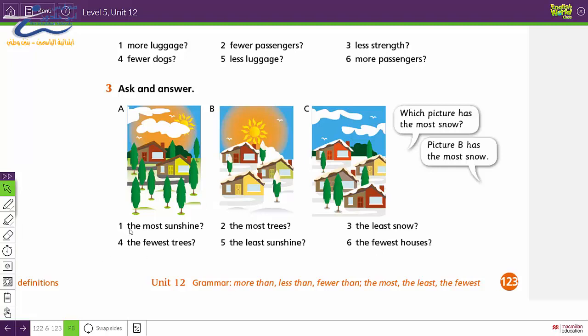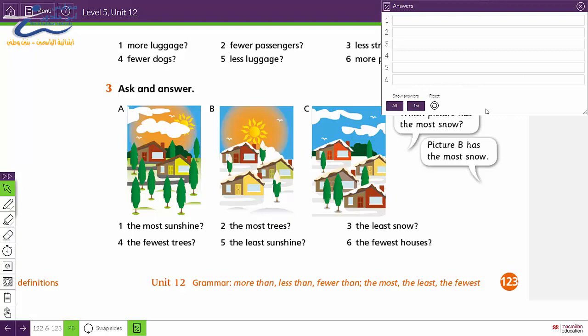Which picture has the most sunshine? Excellent. Picture B has the most sunshine. Now I need you to think about number 2, 3, 4, 5, and 6. Then we will check your answers later. Take your time.